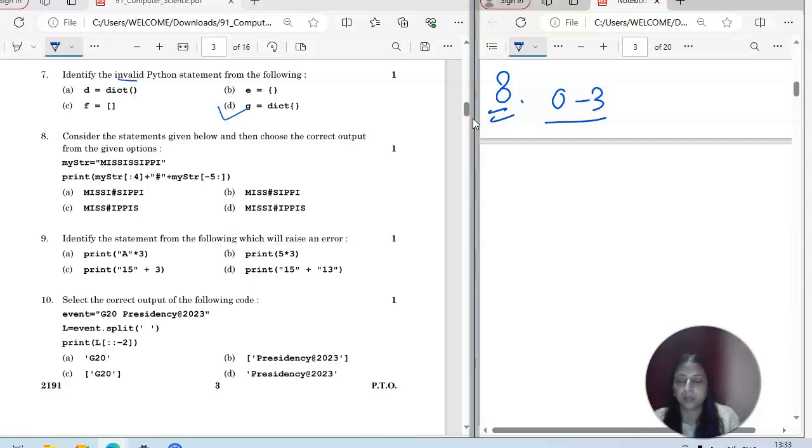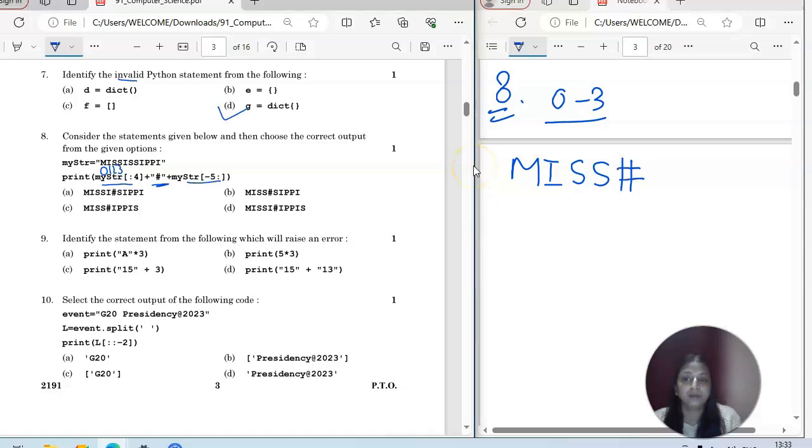So first you have to go with the position. So this is 0, 1, 2, 3, right? So because of this first MISTR colon, you will be getting MI, okay, and 0, 1, 2, 3, MISS, right? And then you can see the concatenation operator is there. So this hash will come. And then because of this, you please check it, it is -5, which is the backward indexing, right?